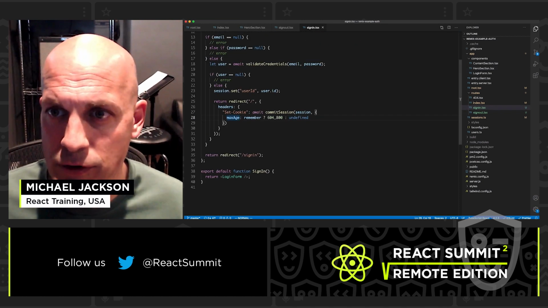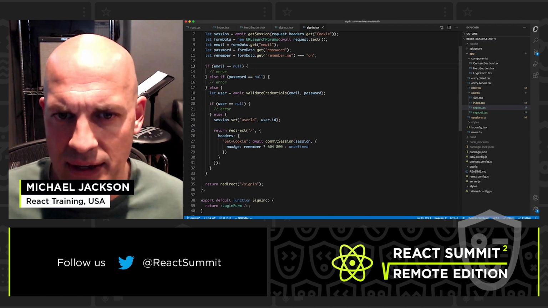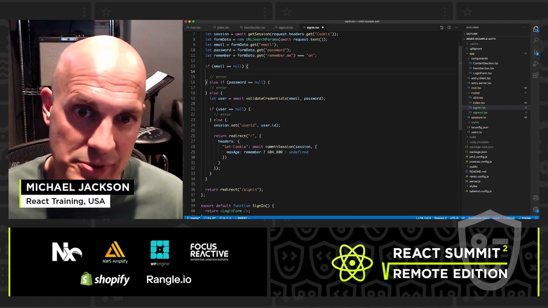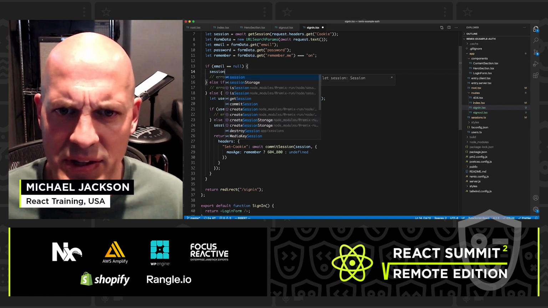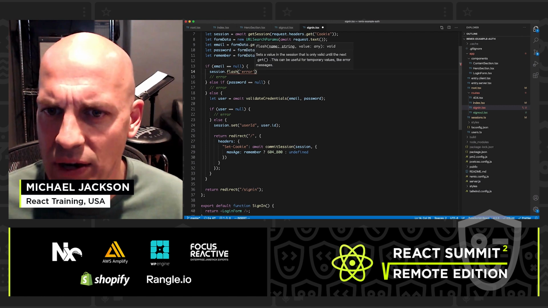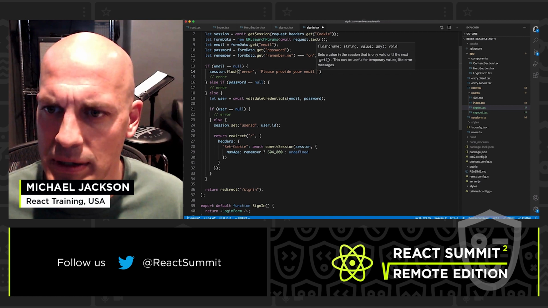So let's head back over to our sign-in route and let's fill in some of these error states. Just like we can use a session to persist the user ID, we can also use the session to persist errors. So let's say if they don't give us an email address, we'll put a flash message. We'll put an error and say, please provide your email address.